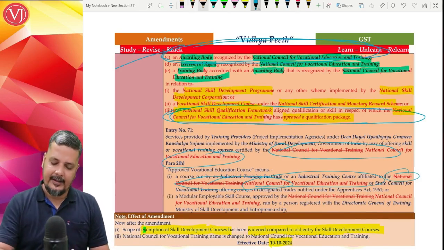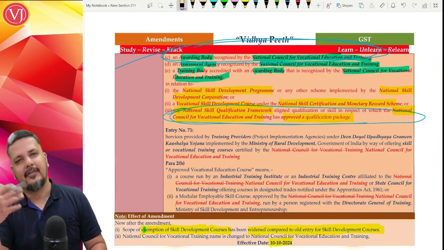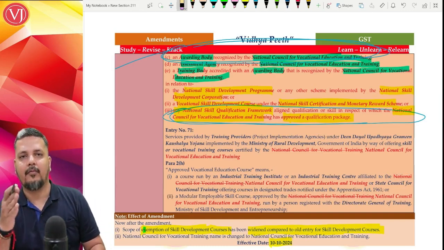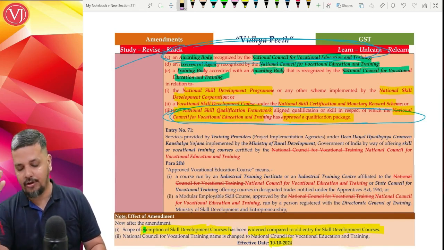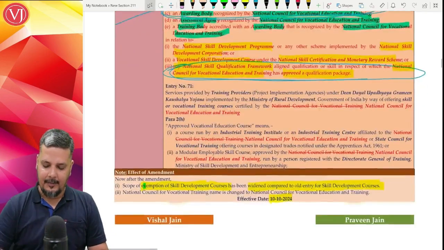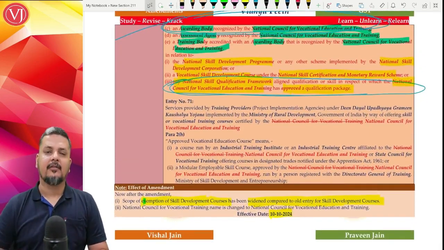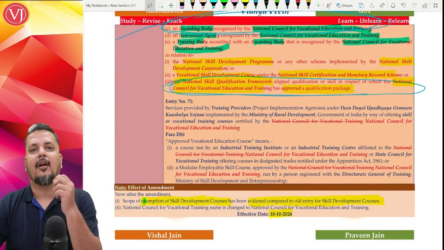So this entry 71, you can ignore it. They have just changed the name, and that is the reason you see the amendments here. So these are all the amendments with respect to your exemption notification.